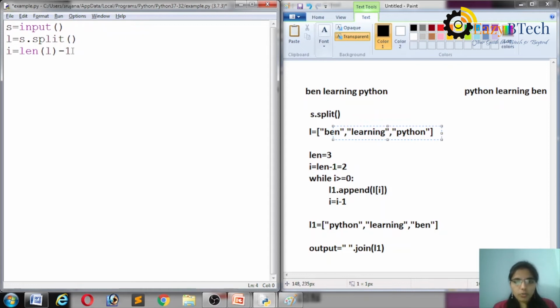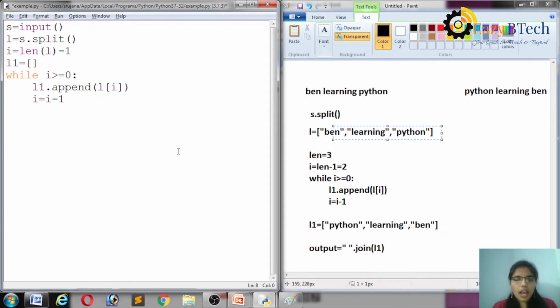So let's take a while loop. Before taking a while loop, I have to take the L1 list. L1 is equal to empty list. While I greater than or equal to 0, next L1 dot append. What do I have to append? L of I, means L of 2 value. Next L of 1 value. Next L of 0 value. Then I is equal to I minus 1. It is an updation. Then now L1 contains Python, learning, Ben.